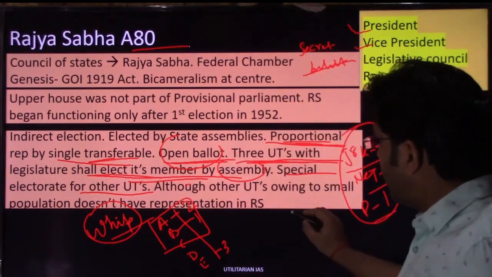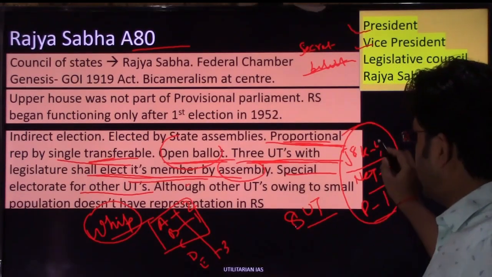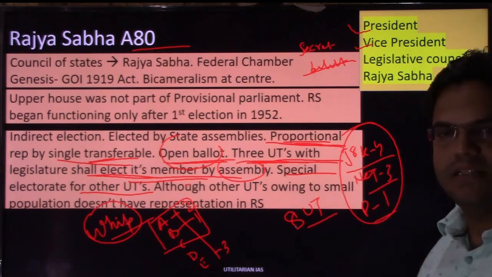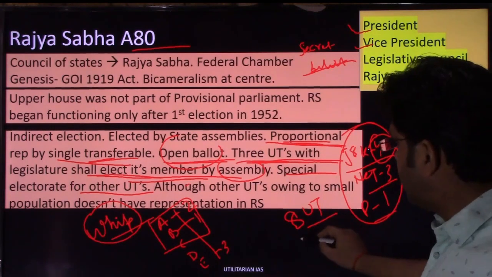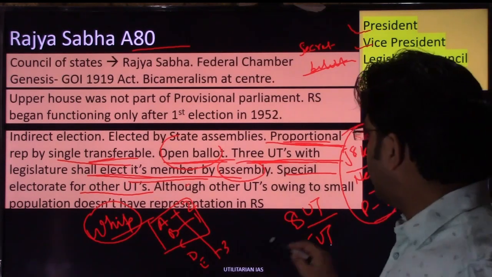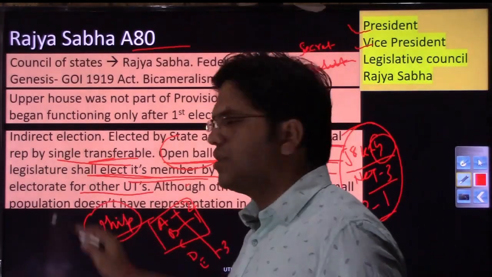how many UTs do we have? We have 8 UTs right now, right? Out of these 8 UTs, 3 UTs have an assembly. So these people can elect their Rajya Sabha members using this assembly. But what about the other 5 UTs which do not have an assembly? In that case, the constitution has mentioned a special electorate, right?